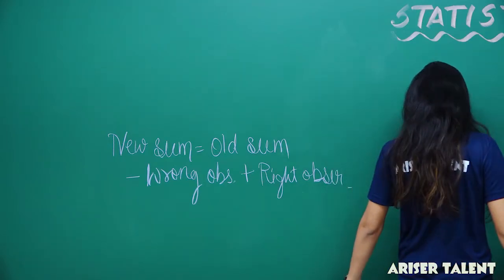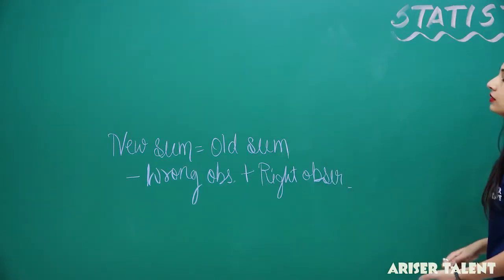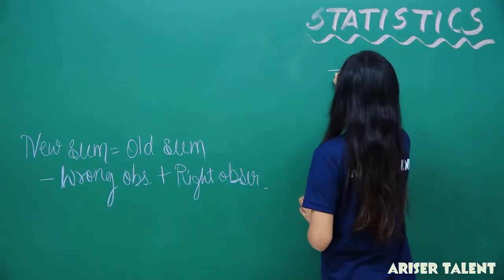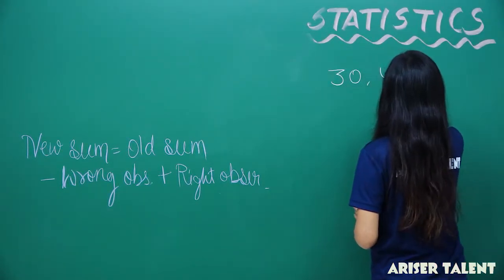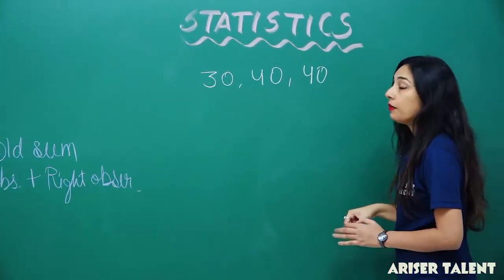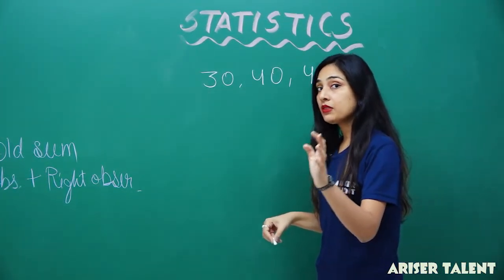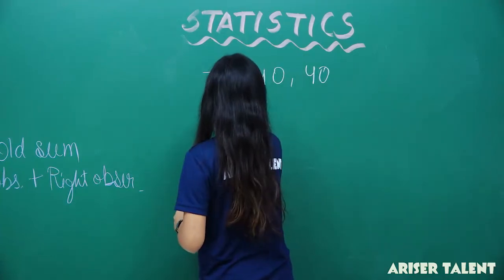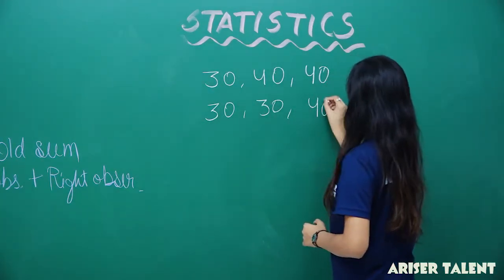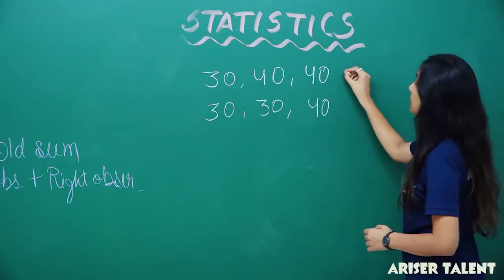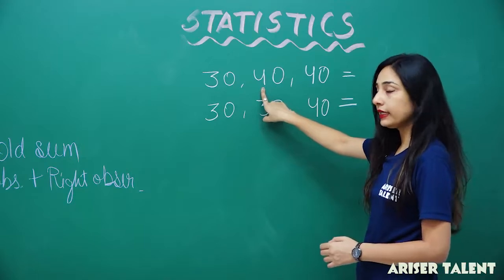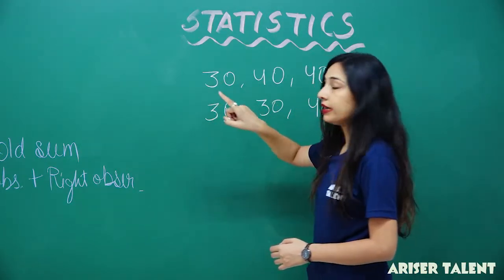Now, how are you going to apply this? Let's suppose you have these three numbers: 30, 40 and 40. These three observations you have. But by mistake, you have written 30, 30 and 40. In this case your sum is 40 plus 40 is 80, plus 30, that is 110.